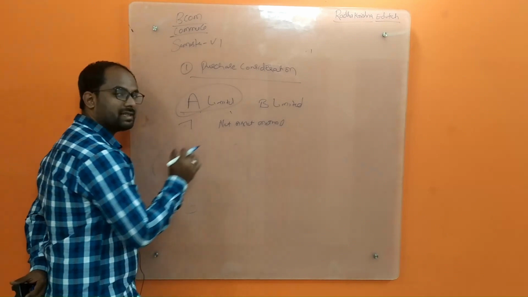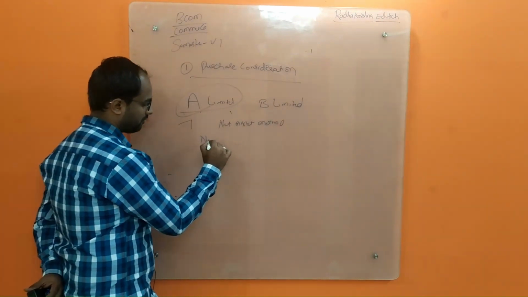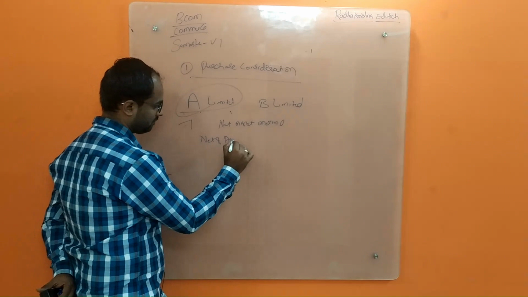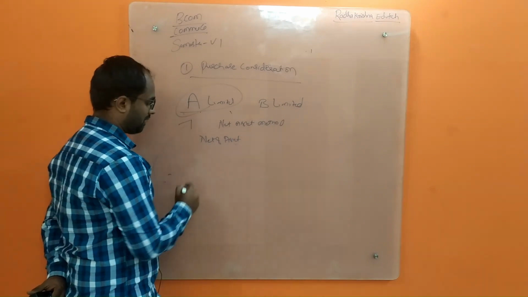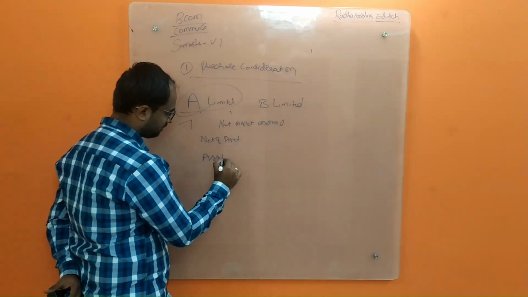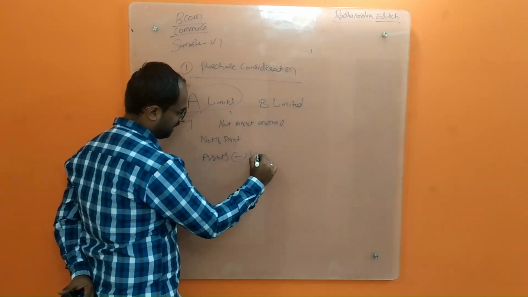The name itself suggests it is net of assets. Net of assets means what? Your assets minus liabilities.